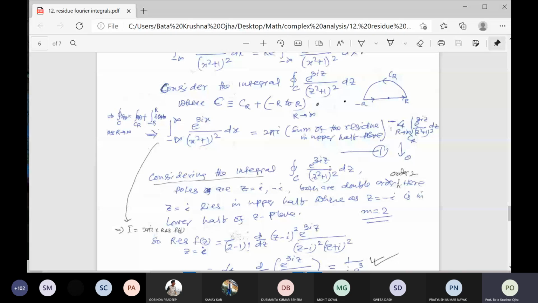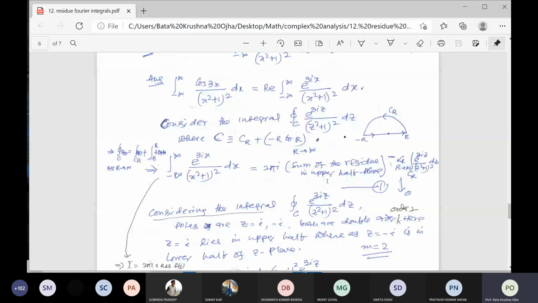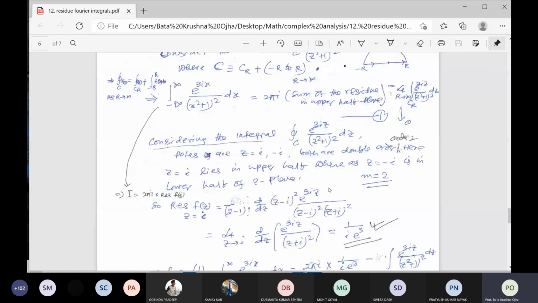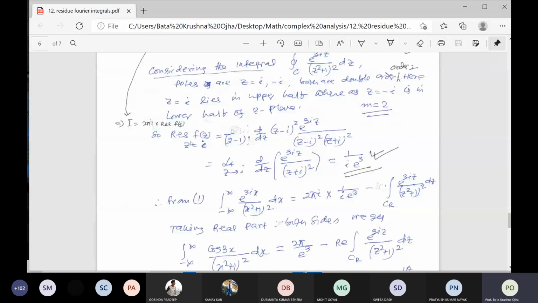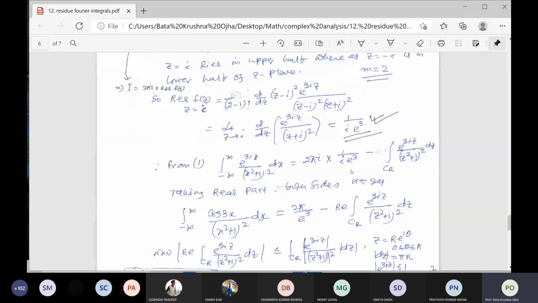So the residue at z equal to i is 1 by i e to the power minus 3, that is e cube. So the result is 2 pi i into this. Taking the real part on both sides, the i cancels, and the real part is 2 pi by e cube. So the value of the integral is 2 pi by e cube. But the second part you have to prove.